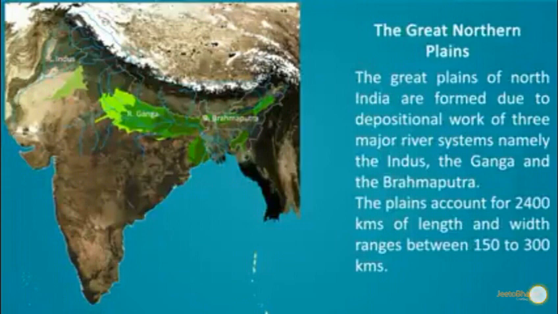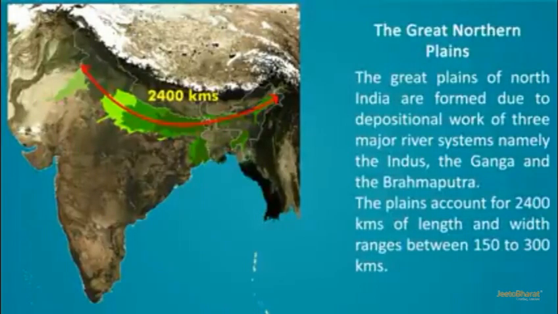And the Brahmaputra river, when it enters India, is the most famous river of China, and the name of that river is Tsangpo. In India, it is known as Brahmaputra. The plains account for 2,400 km of length, and the width ranges between 150 to 300 km.